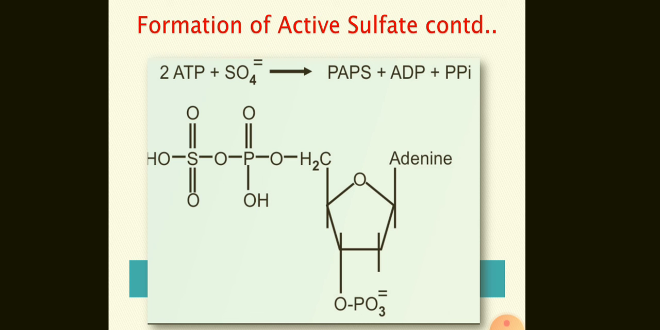Here is the diagrammatic representation of the active sulfate, the active sulfate molecule called PAPS. It is formed by interaction between two molecules of ATP, which react with a sulfate molecule to form PAPS plus ADP plus PPi. That means that two ATP are given for the reaction and one ATP is utilized for the formation of PAPS.